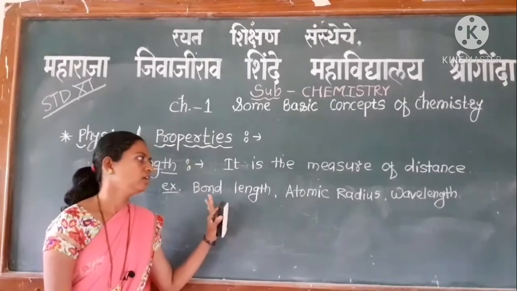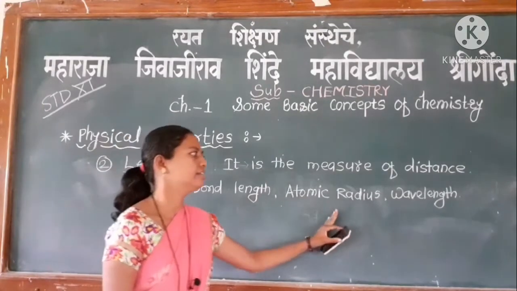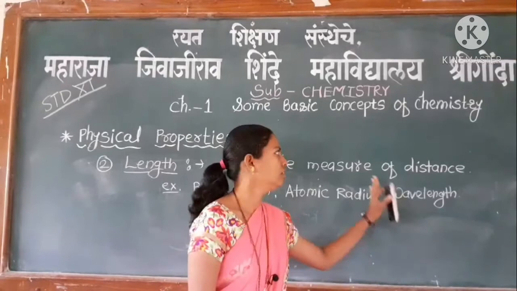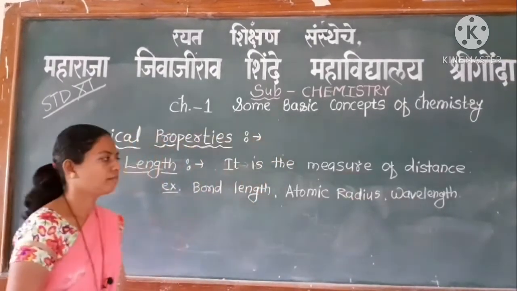In chemistry, bond length, atomic radius and wavelength are measures of distance.